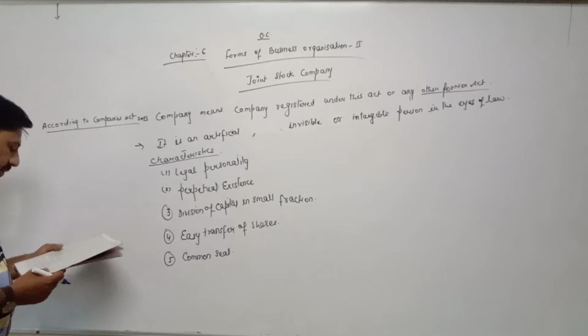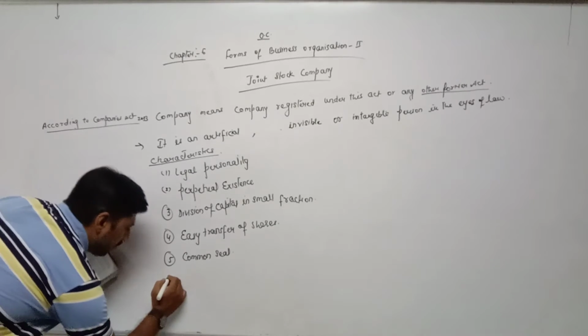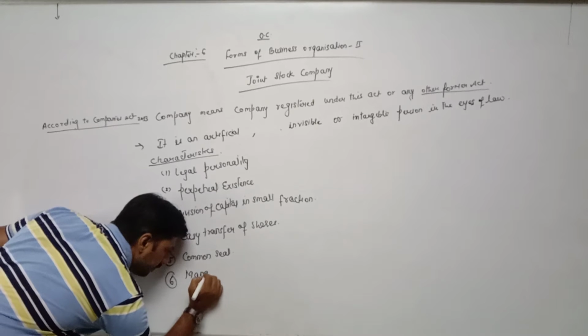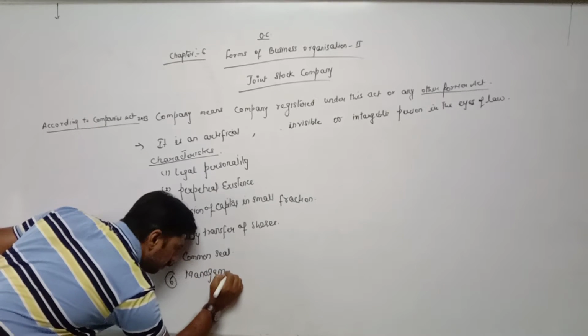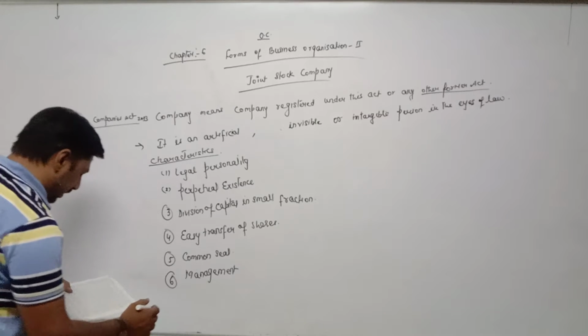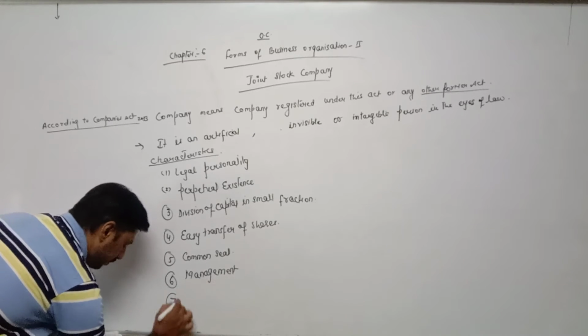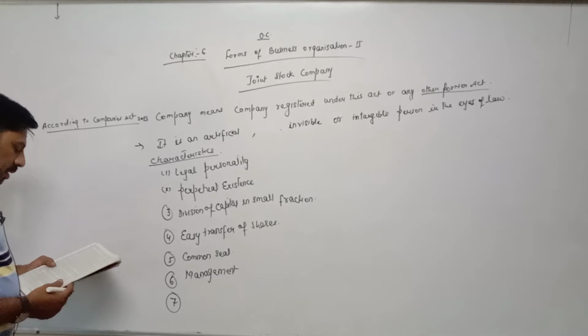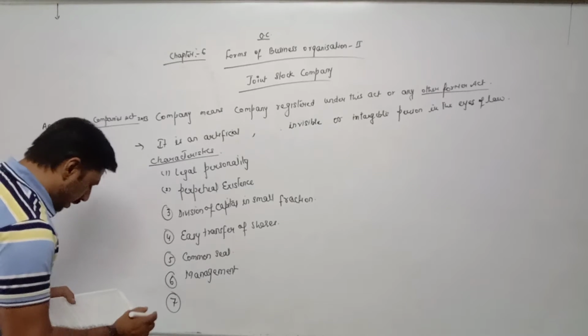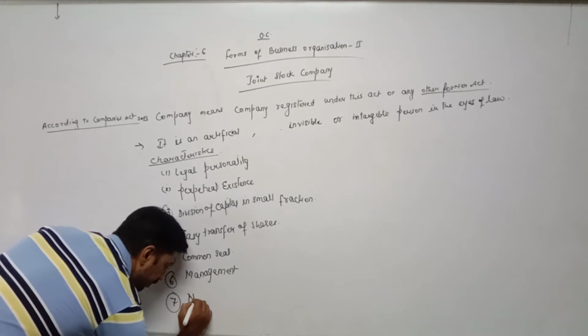And sixth, management. And additional point 7 is number of members.